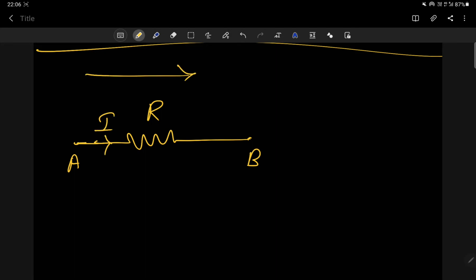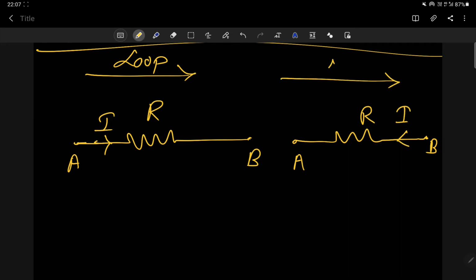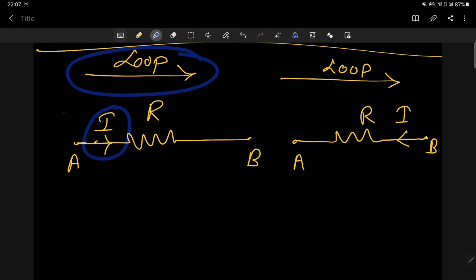These are actually sign conventions, point A and point B. Suppose you have a resistor of R ohm. Suppose current I is flowing, and the direction of loop is from left to right. In another case, suppose this is point B, point A, an R ohm resistor. Here current I is flowing in the opposite direction, but the direction of loop is to the right side. Now remember, if the direction of the loop and the direction of current are in the same direction, then potential will be negative.